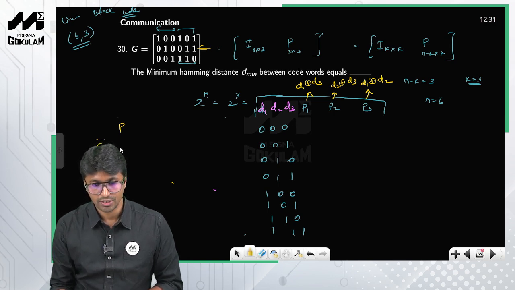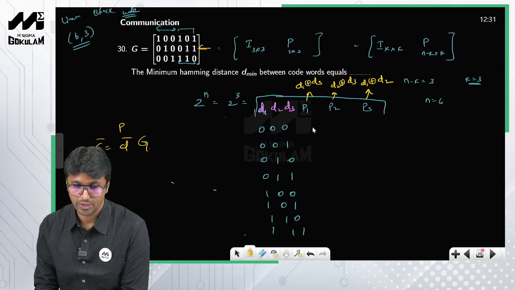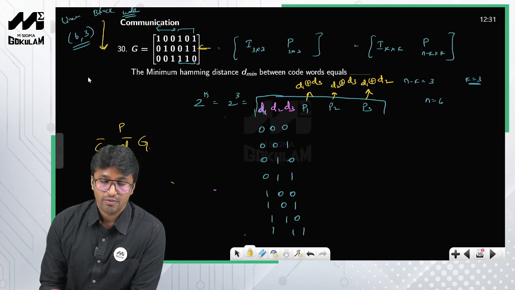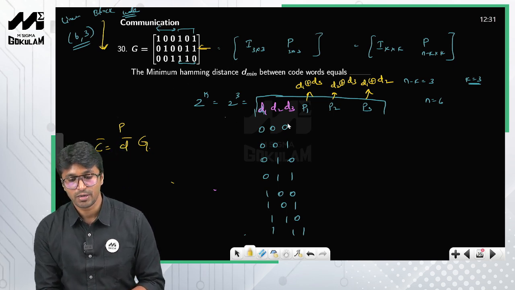Or else you can also use this one: C bar is equal to data word times the generator matrix. You can just multiply the data word with the corresponding generator matrix to calculate the corresponding code word. That's one way of finding the code words. And for linear block codes, we have learned the property that minimum Hamming distance is nothing but the minimum weight of the code word.